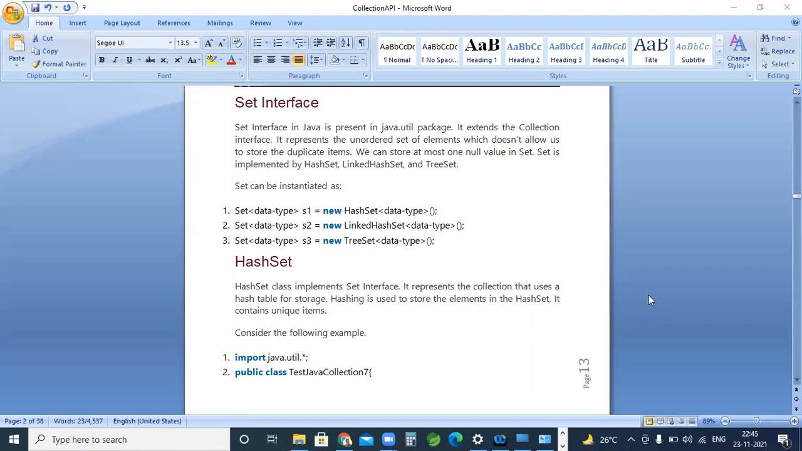Now, what is the difference between array list and vector? Array list and vector both are list interface classes, but array list is non-synchronized. Vector is a synchronized class. So array list being non-synchronized means it is faster, but vector is slower. Array list is non-synchronous and vector is synchronous.